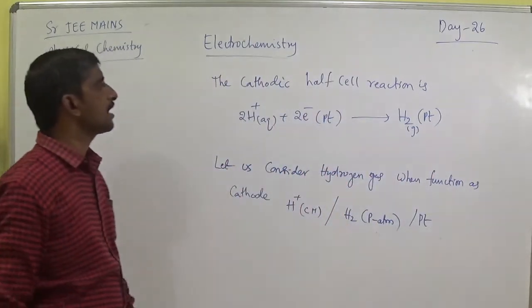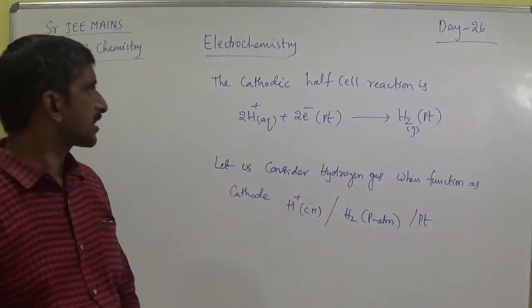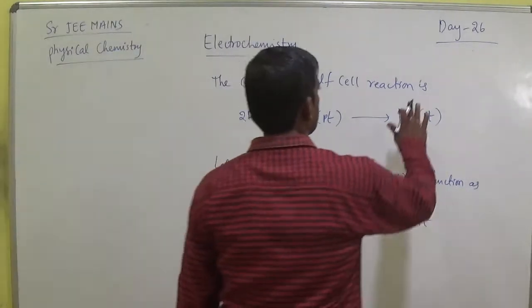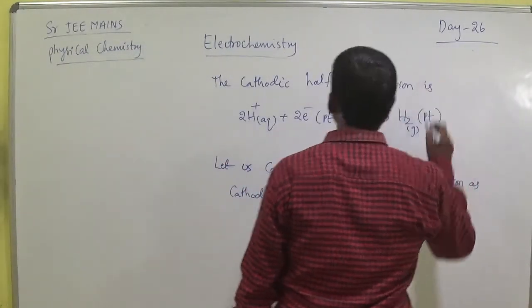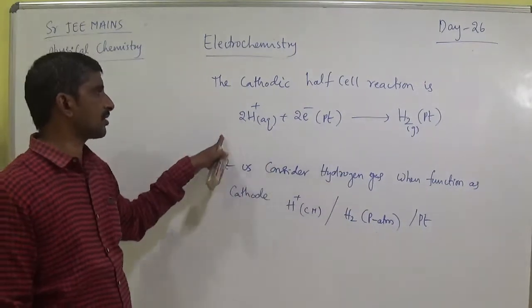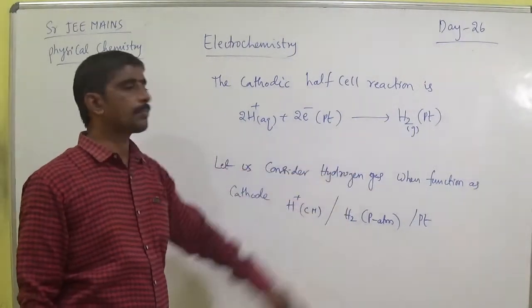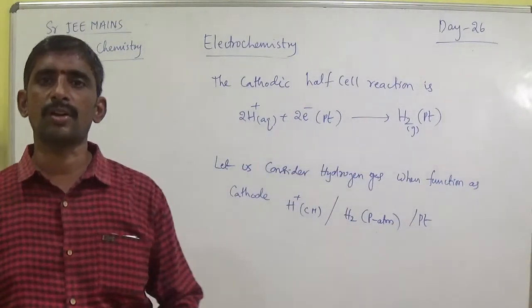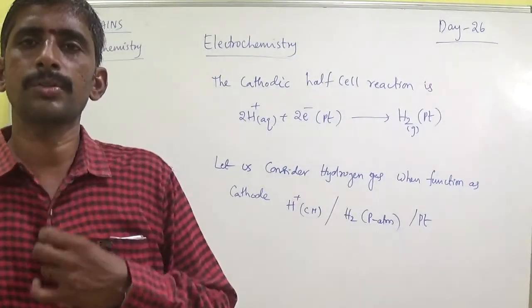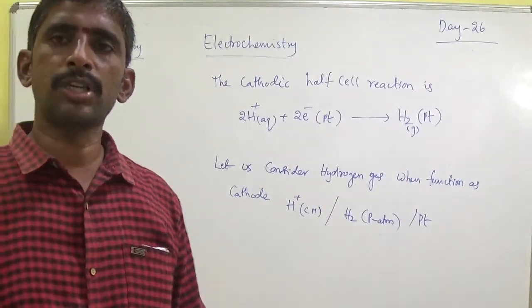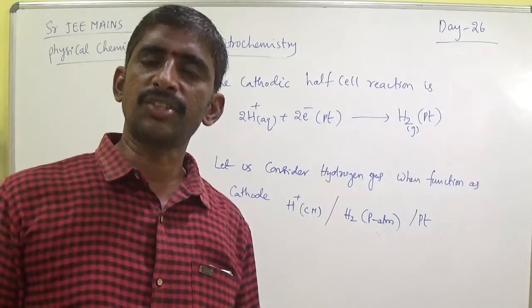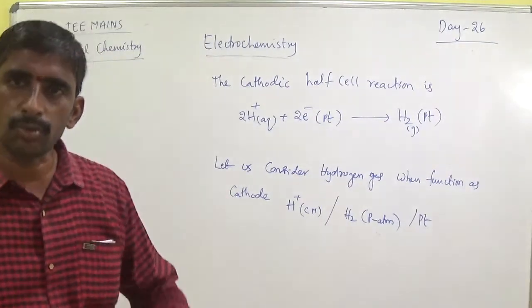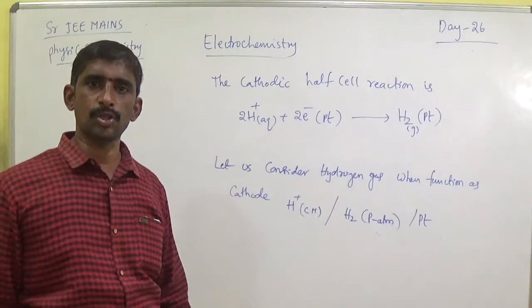That is the cathodic half cell reaction represented: 2H plus gaining 2 electrons. So it is a hydrogen electrode. In the hydrogen electrode both types of reaction take place, oxidation and reduction, cathode reaction and anode reaction.